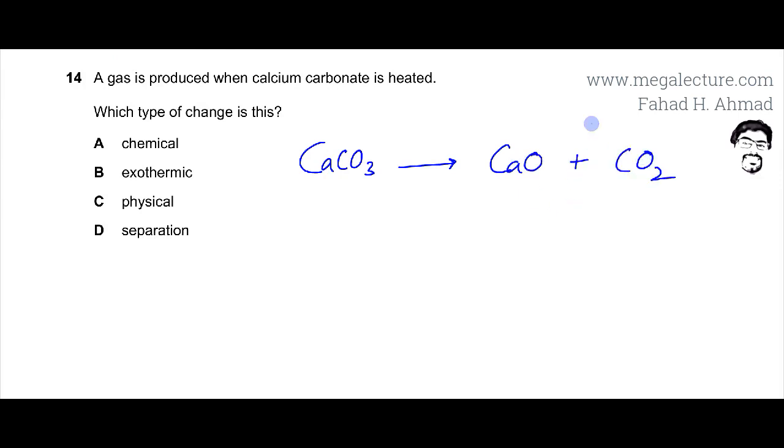gas. So all carbonates, when they decompose, they're going to do the same. Carbonate produces a metal oxide and a carbon dioxide gas molecule. Now, what type of change is this? It's not an exothermic reaction because energy is required. It's an endothermic reaction. So exothermic is incorrect.